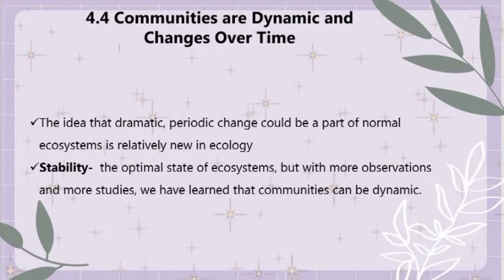So when we say stability, it is the optimal state of the ecosystem, but with more observation and more studies, we have learned that communities can be dynamic. So he and others made the analogy that the development of a climax community resembled the maturation of an organism. Both communities and organisms, they argue, began simply and primitively, maturing until a highly integrated, complex community developed.